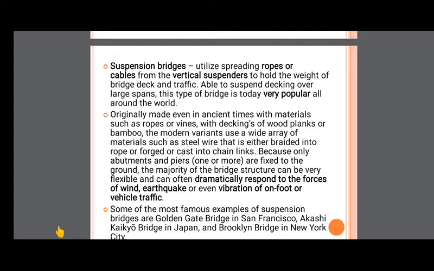these loads are carried through the cables to that pillar, then to the foundation. Okay, this is the most popular type nowadays. These bridges are most popular all around the world.